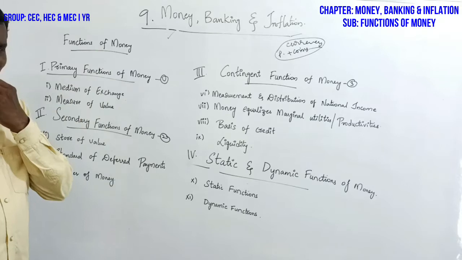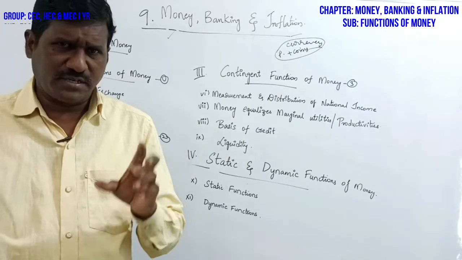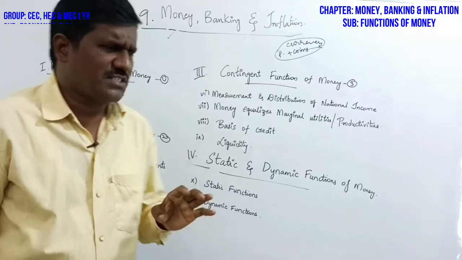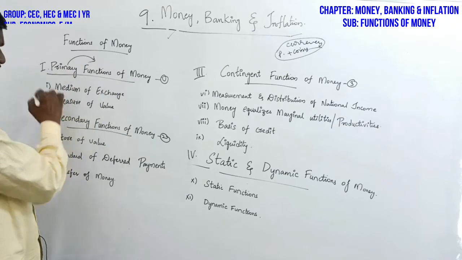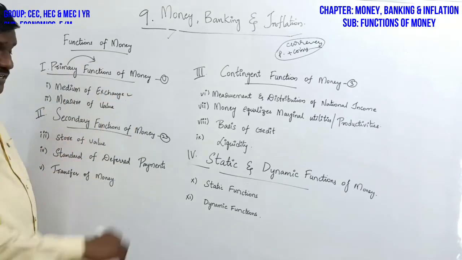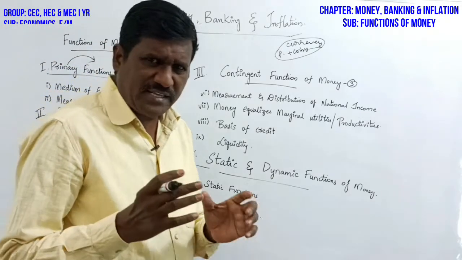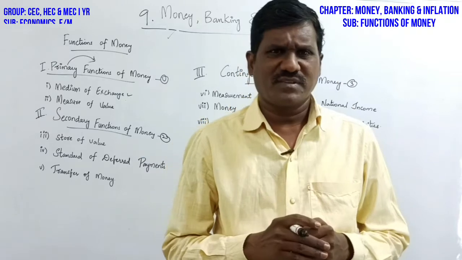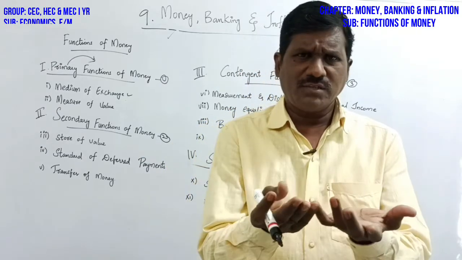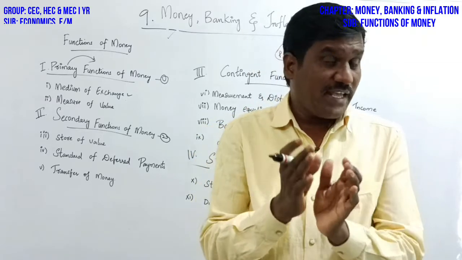Primary functions of money. What is primary? It is the compulsory functions, the functions which money must conduct. What are the primary functions? One is medium of exchange. It is a mediator. Money is the mediator between buyers and sellers. Suppose when you go to the market, you give the money and take the goods and services. It means money is the mediator.